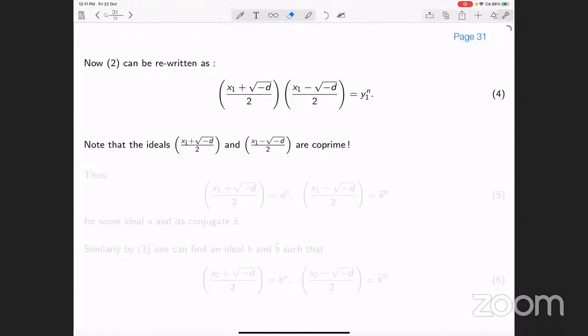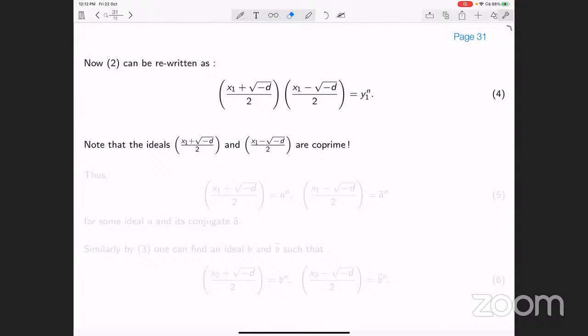Observe that in the ideal level, these numbers, x1 plus square root of minus d by 2 and x1 minus square root of minus d by 2, are co-prime. Because x1 and y1 belong to the ideal generated by these two numbers, and GCD of x1, y1 is equal to 1 because of equation 2.